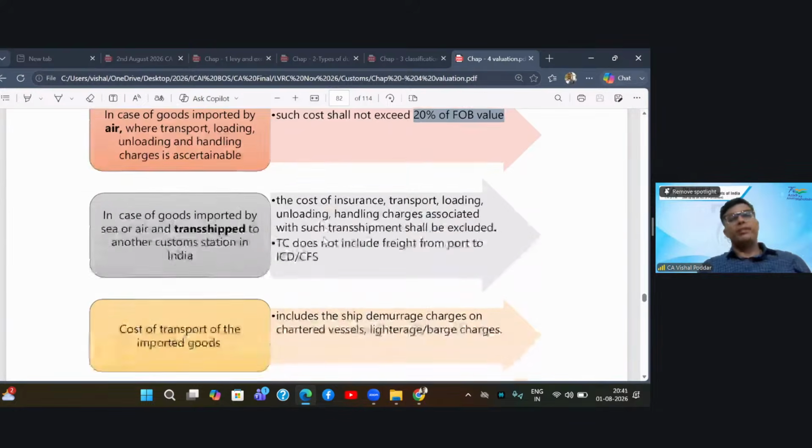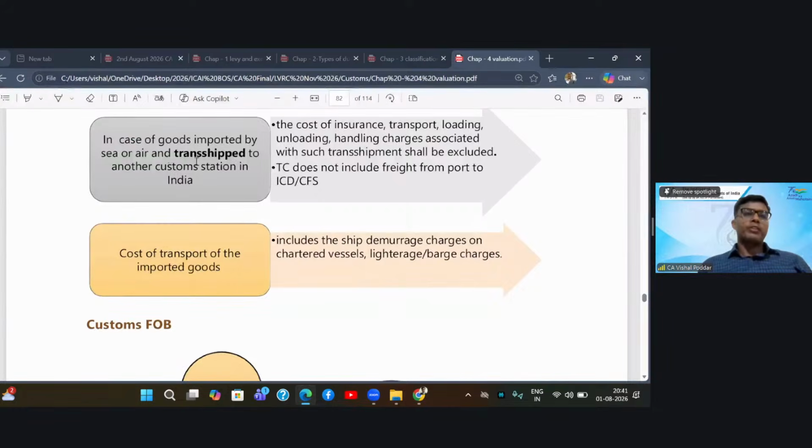you will add. Next, in case goods imported by sea or air and then transshipped to another custom station in India. So let us say goods are getting unloaded at the Bombay port and from there they are sent to the Chennai port, which is called transshipment. Then the cost of insurance, transport, loading, unloading, handling associated with such transshipment are to be excluded. So your transport cost will not include freight from port to the ICD, CFS, that is Inland Container Depot or Container Freight Station. So in short, your first port of importation is the place of importation. You have to take all the expenses only up to that, not further.